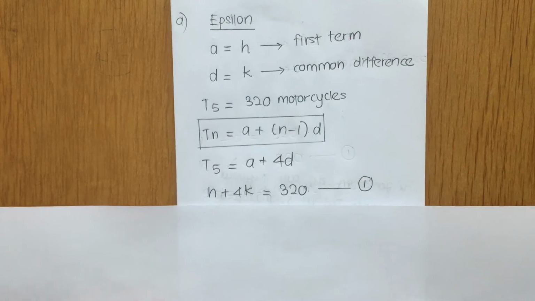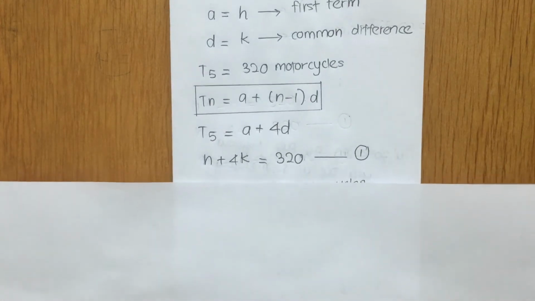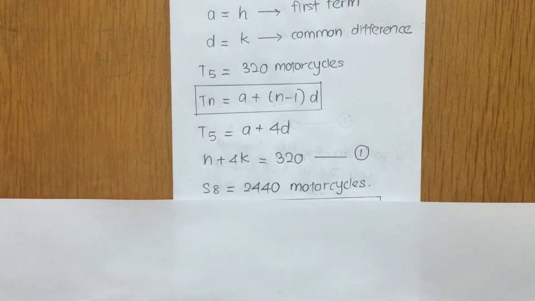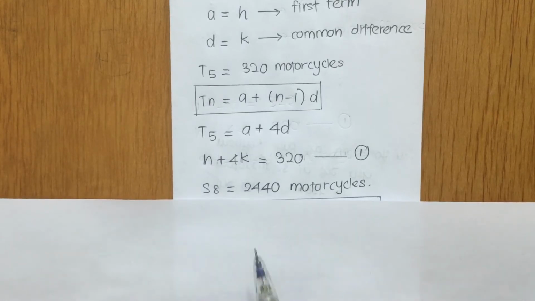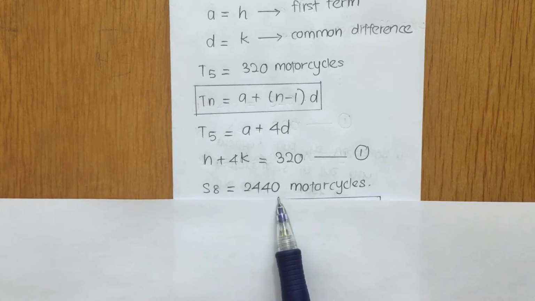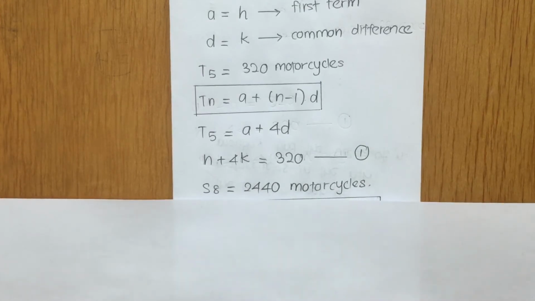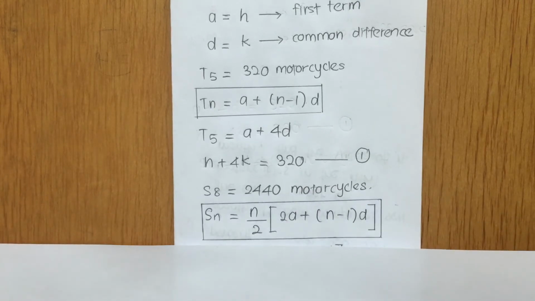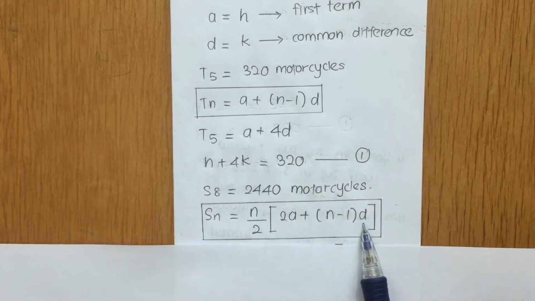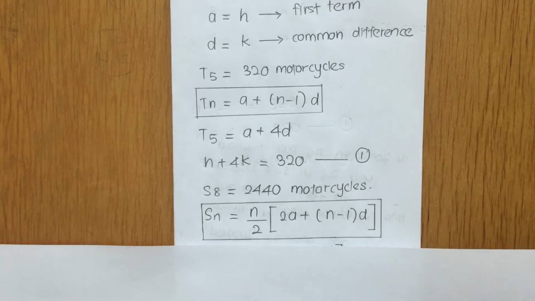Okay, let us continue. In the question they also mentioned that the sum of 8 months of sales of motorcycles is 2440 motorcycles. So for here, how are you going to continue? We're going to use the Sn formula for arithmetic progressions. It's given by Sn is equal to n over 2 times (2a plus (n minus 1)d). I hope you understand the concept behind it.